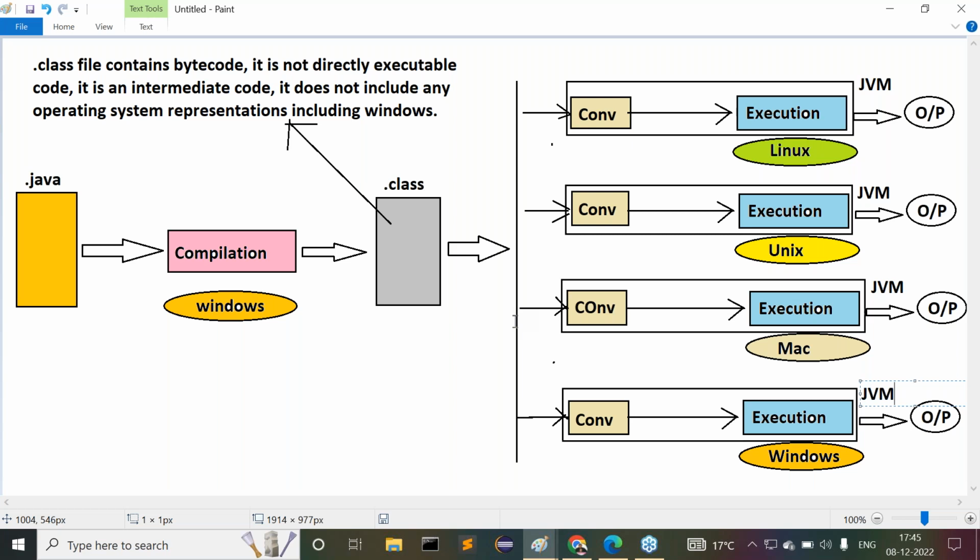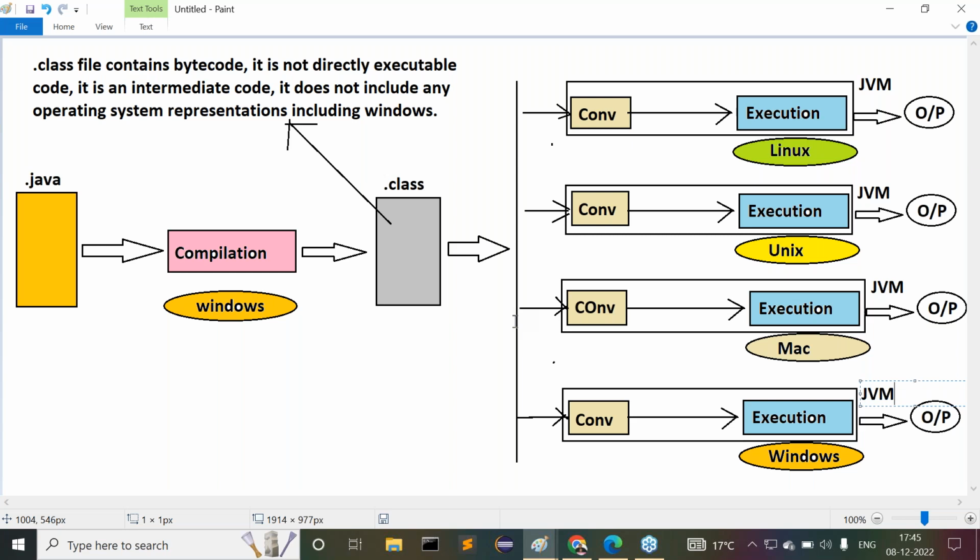That machine is what there? JVM. What is that JVM? Java Virtual Machine. I can ask one question to all of you. Now try to answer it. In Java, what are the responsibilities of the JVM in this particular context? Now tell me, two responsibilities are available. What are the two responsibilities?